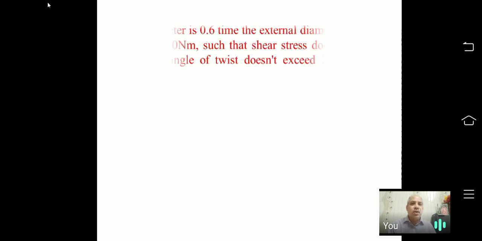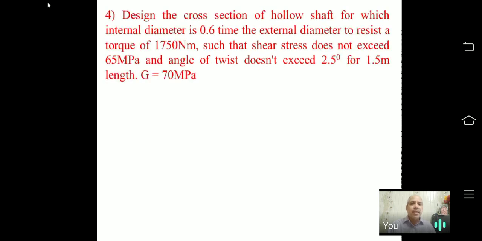Now if we switch over to the next problem, in this problem actually we have to find out the cross section of a hollow shaft, and the relation is given between internal and external radius or diameter, and that is given as 0.6 times. Torque is given, and then we have given twist 2.5 degrees, and also we have given shear stress 65 MPa.